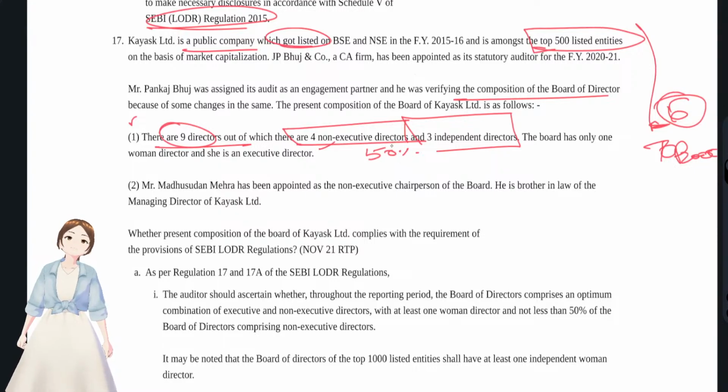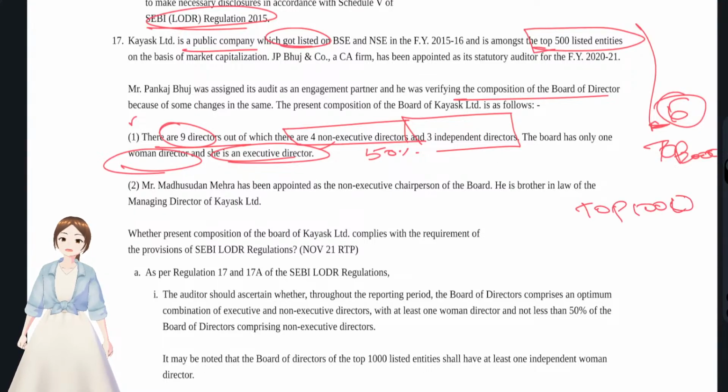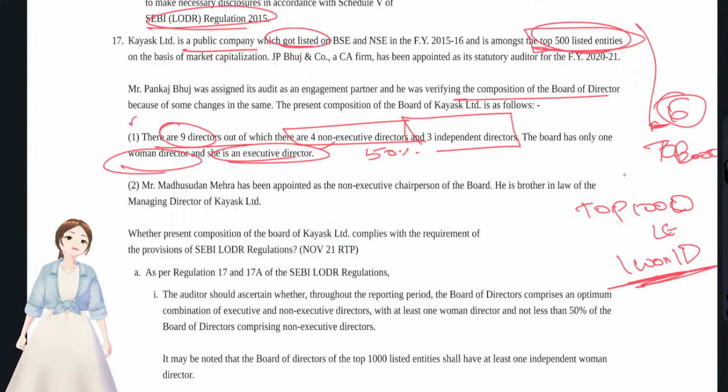Okay, that's the optimum composition. And 1 woman director. Yes, that's fine, and she's an executive director. You see, what there is for the top 500 listed entities, for the top 1000 listed entities, is that 1 woman independent director has to be there. Since these top 500 listed entities come under the ambit of the top 1000 listed entities, see, this woman director has to be an independent director, not an executive director.